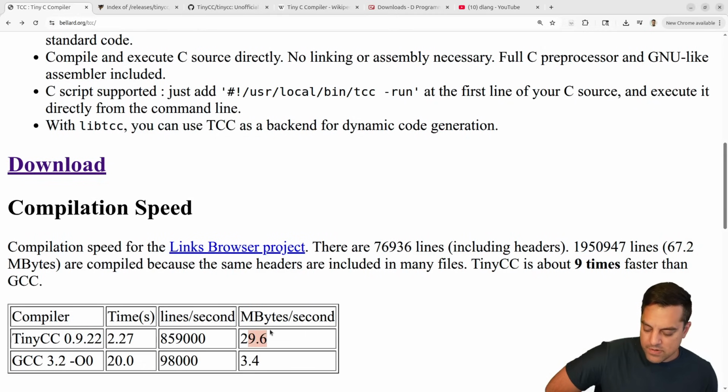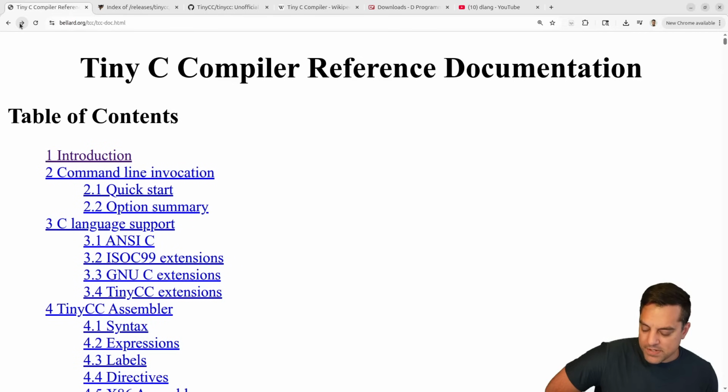So we're doing 859,000 lines a second here, which would be about 29.6 megabytes. Pretty cool. Now I'm curious what this benchmark is that they did. Were they self-compiling? Because ours was much less than 2.27 seconds. Anyways, it just depends on the machine, I suppose.